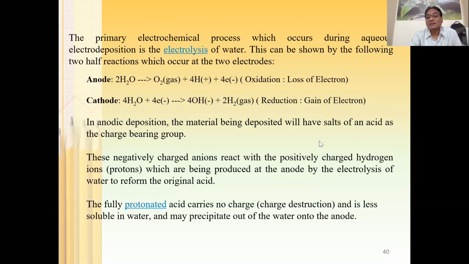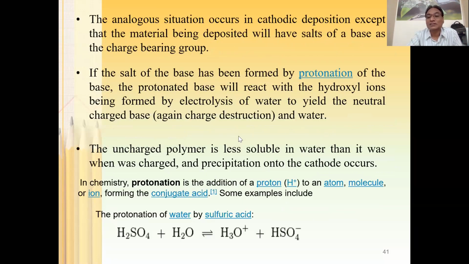Here, the material which is being deposited will have the salt of a base. As far as anodic deposition is concerned, it is acid, and as far as cathodic deposition is concerned, it is base. That is the only difference. The rest of the things will be the same. This is a typical protonation of water by sulfuric acid. This is the typical reaction of protonation of water using sulfuric acid.